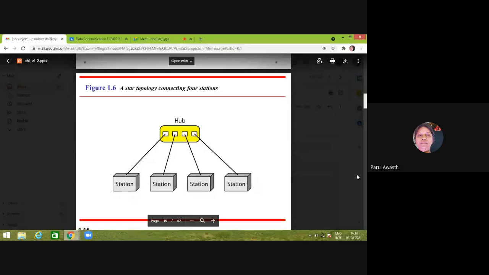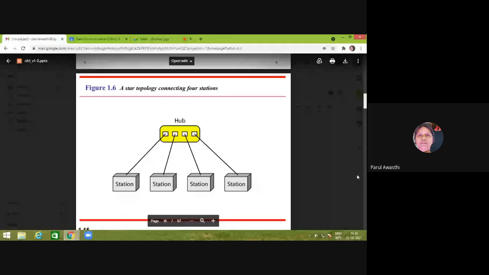So let it be, I have 10 systems in my office, and I have taken one 16-port hub and connected 10 stations to it. Now I am going to extend the number of systems in my office. I have bought 10 more systems. So what to do? Should I go for a new hub? No. You just buy one hub, and your previous one will also work. You just remove one station, connect your new hub to that place, and extend your network via more stations, which is called an extended star.